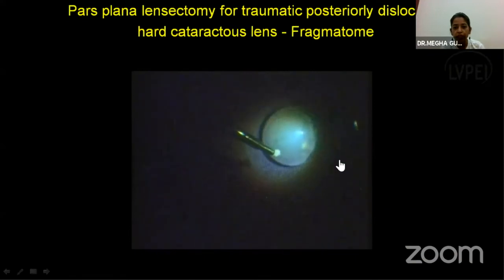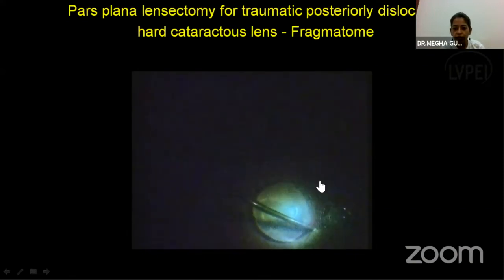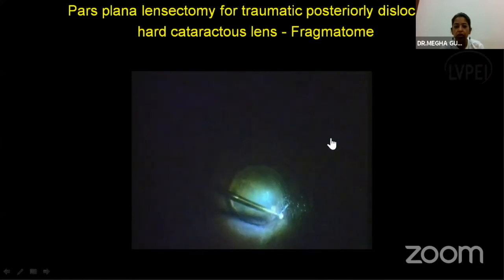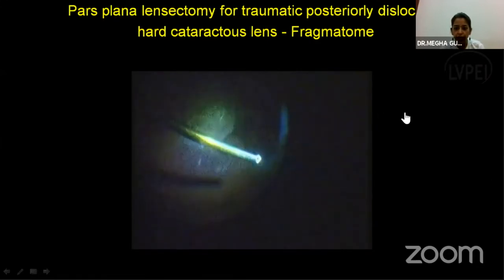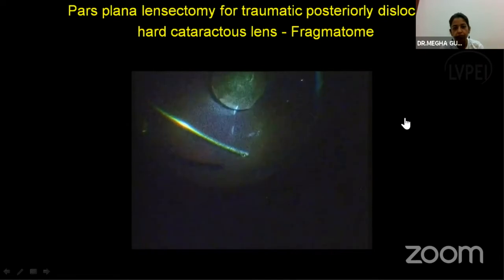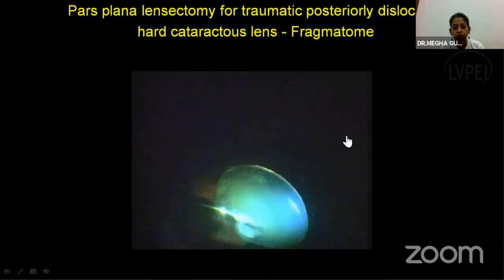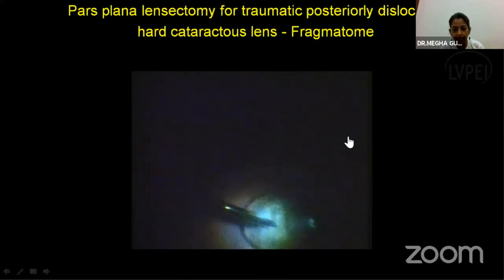Before taking care of the lens, now the lens will be visible. You should not go at the lens first. Try to induce PVD, do a good core vitrectomy and peripheral vitreous base shaving, and then we take the help of the fragmatome. With the help of suction, you try to bring it into the mid-vitreous cavity and then try to emulsify it. The power of the fragmatome depends upon the density of the cataract.